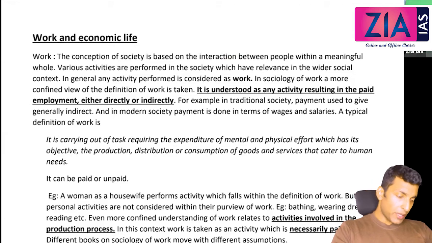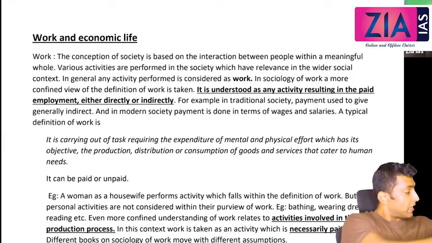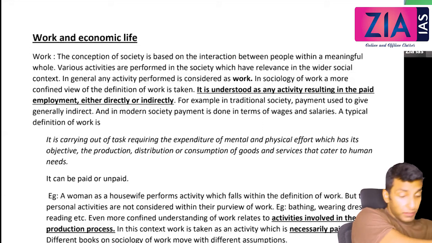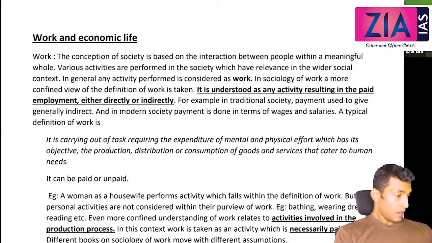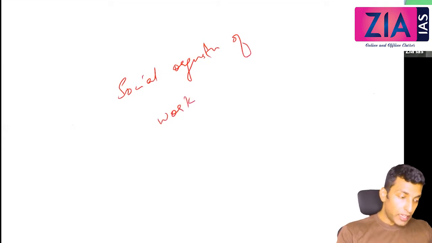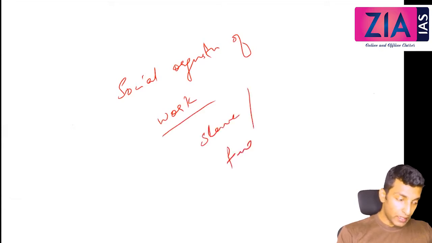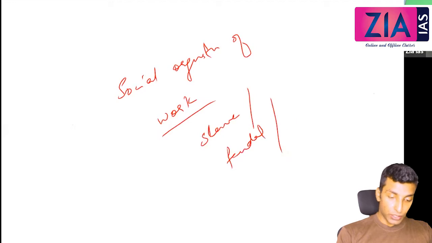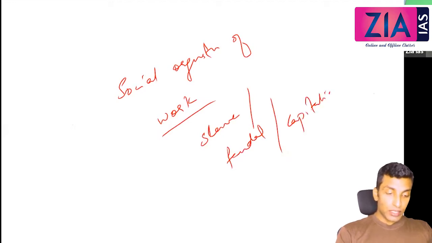It's a very easy topic actually. Here the topics are like, I'll tell you the 3 topics here. The first topic is actually social organization of work in different societies. Here in the syllabus it is mentioned: in slave society, in feudal society, and in capitalist society. So this is the first topic.